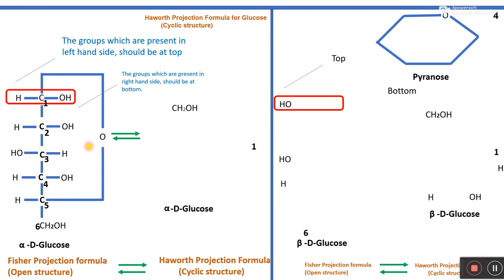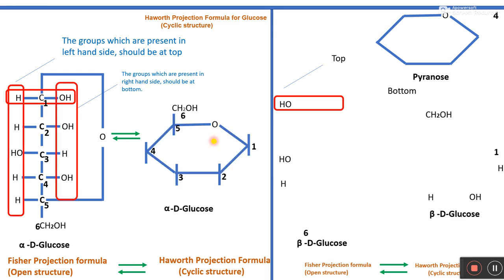So now I am going to write the structure of alpha D glucose on the basis of the Fischer projection formula of alpha D glucose. So first of all, you will write the structure of pyranose. So this is the structure of pyranose. Now you will have to draw the line like this. Now give a number to all the carbon atoms present here. So this is the first carbon, this is the second carbon, this is third, this is fourth, and this is fifth.